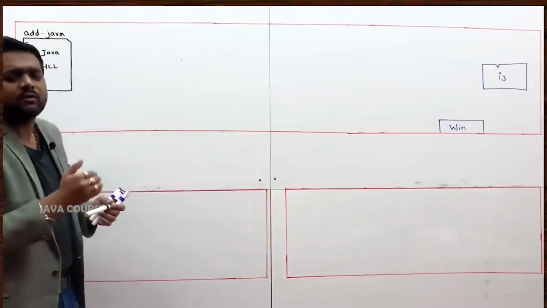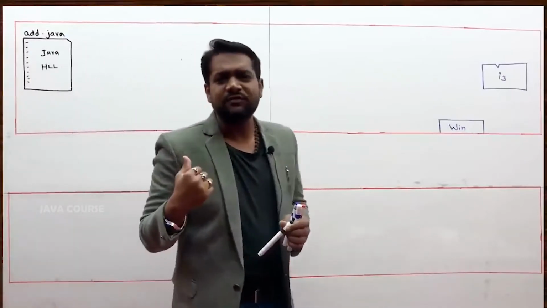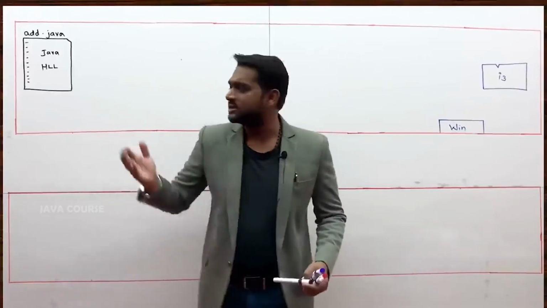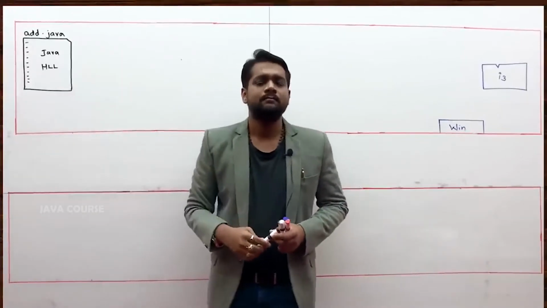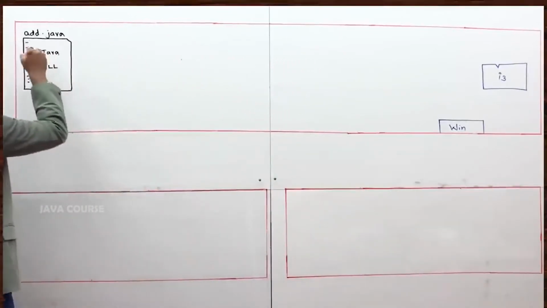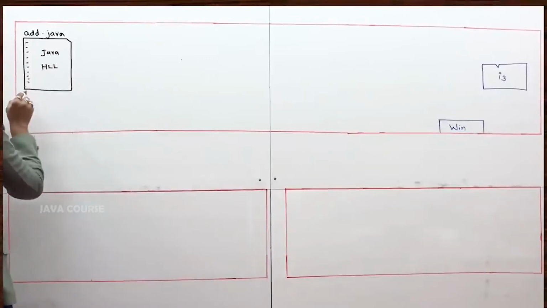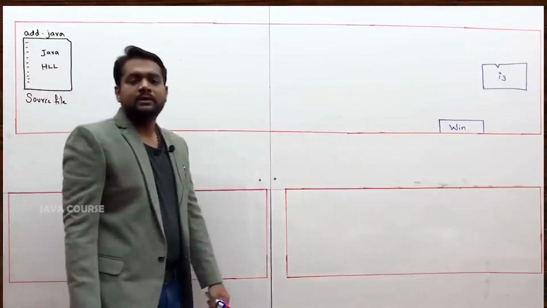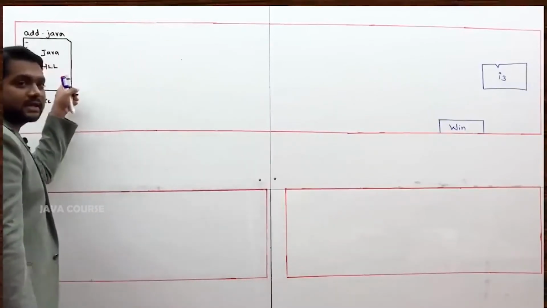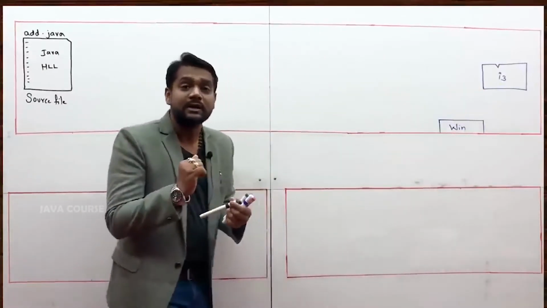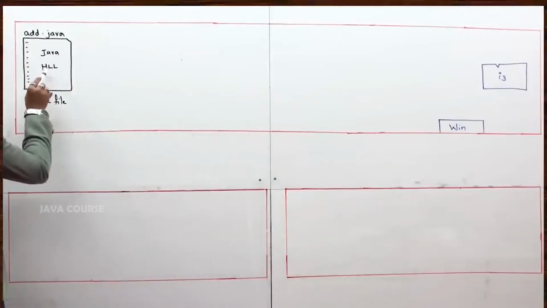Of course, .java only should be the extension. If it is a C file, you will tell .c. If it is a C++ file, .cpp. This is Java file, so .java. And let us not forget that any file in which the contents are in the high level language, we have to call it as the source file. Now, this source file, certainly I cannot give it directly to the processor for execution. Why? Because the contents are in high level language.